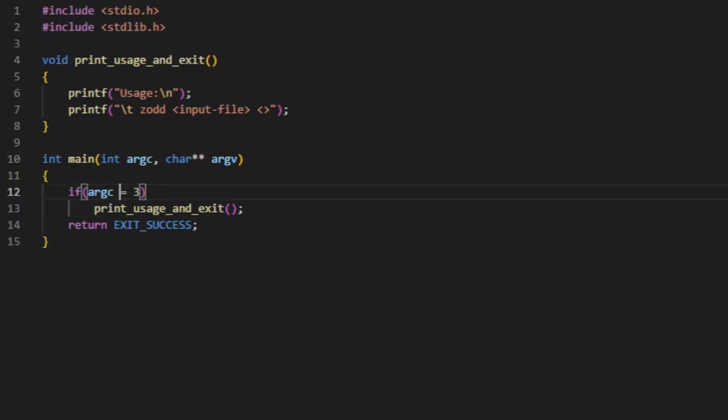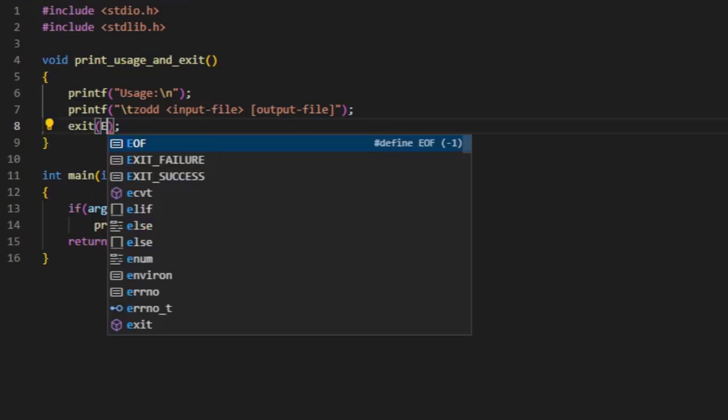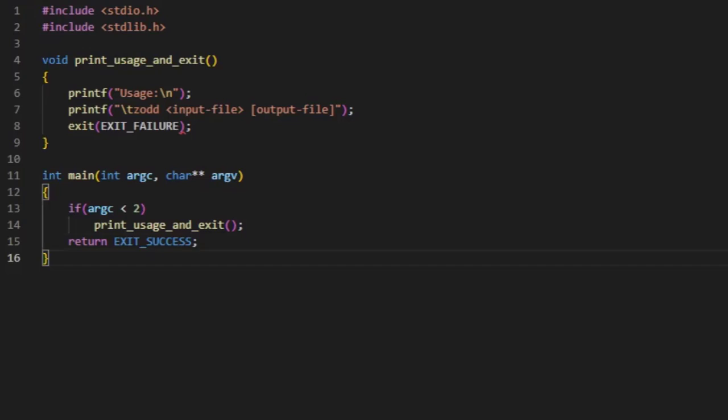If it is less than 3, if it's less than 2, if it's 1, right? Input file, and this is optional, the output file here. Now it's going to be an exe executable in Windows and a normal file in Mac, but let's just keep it for now. We are going to work on Windows for now. Let's just think of Windows, right? Exit failure. Right? Now we're done with this.